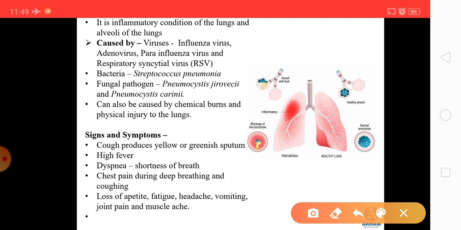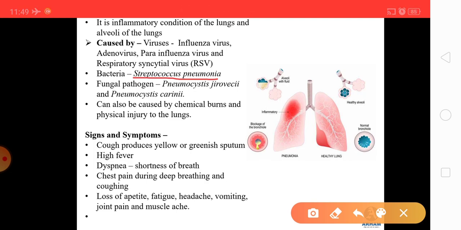Then bacteria such as Streptococcus pneumoniae, which is the most common causative organism for this disease. Fungal pathogens like Pneumocystis jirovecii and Pneumocystis carinii. So these are the two fungal pathogens, and as I said, this disease can also be caused by chemical burns and physical injury to the lungs.